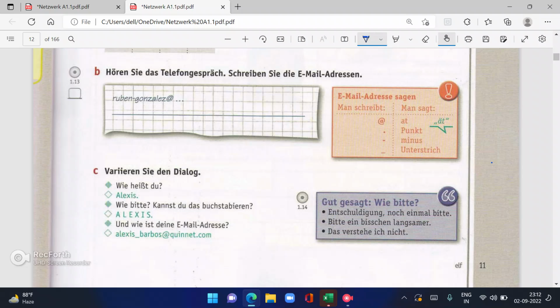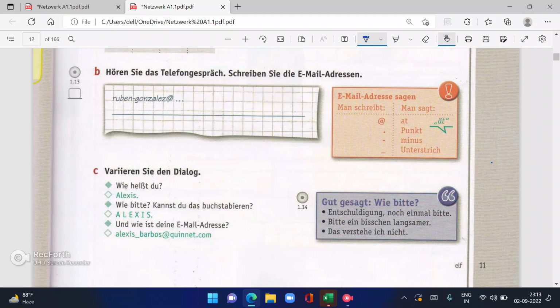Now this is variieren Sie die Dialog. Dialog, not dialogue. So you have to repeat the dialogues. Wie heißt du, Alex? Wie bitte? Can you please repeat? Wie bitte? Kannst du das buchstabieren?